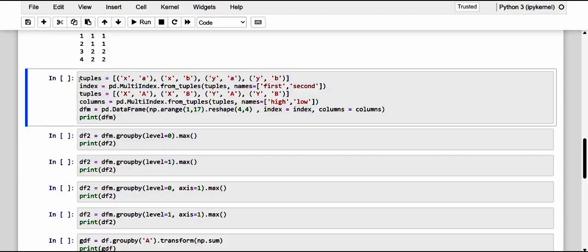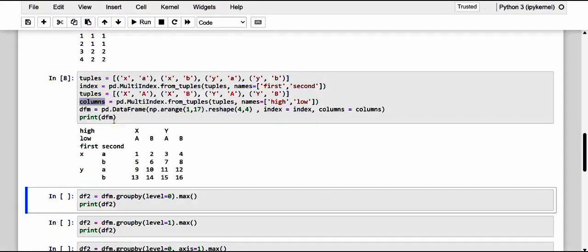Here, of course, we have applied a tuple of XA, XB, YA, YB, which we are going to specify as an index. And the next one, the same thing for the tuples, and of course we are going to make it a multi-index on the columns. So when we create this with the indexes and the columns, kindly have a note of it. What is the multi-indexed data frame we execute?